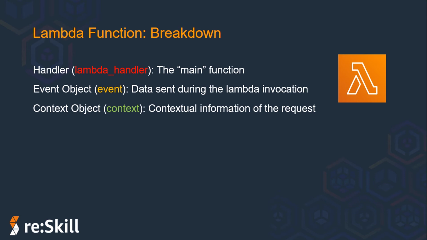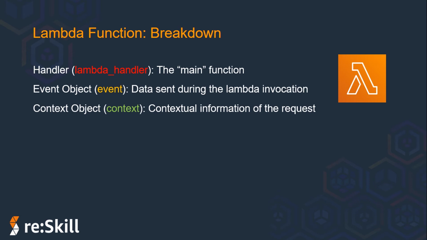And the context object is generated by AWS and provides metadata about the runtime environment. It enables your function code to interact with the Lambda runtime environment, and the content and structure of the context object vary based on the language runtime that your Lambda function uses.